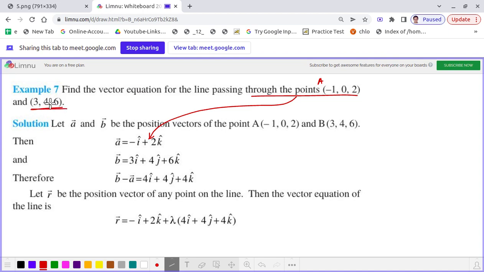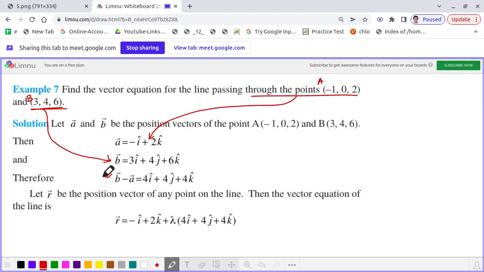If we consider this point as point B and its position vector is B vector, then obviously B vector will be 3i cap plus 4j cap plus 6k cap. So we found A vector and B vector. The moment we found A vector and B vector, we can find the vector B minus vector A.